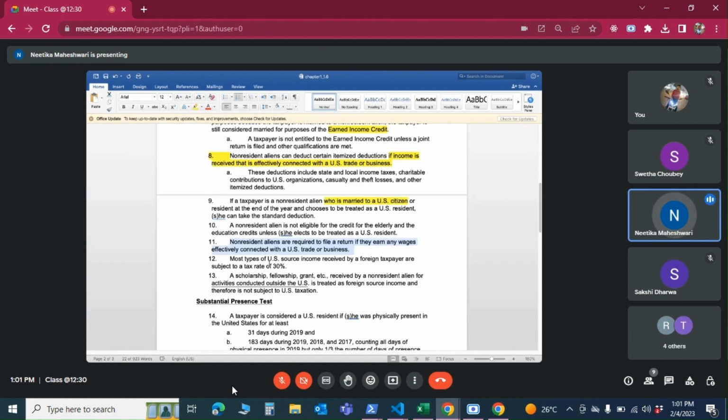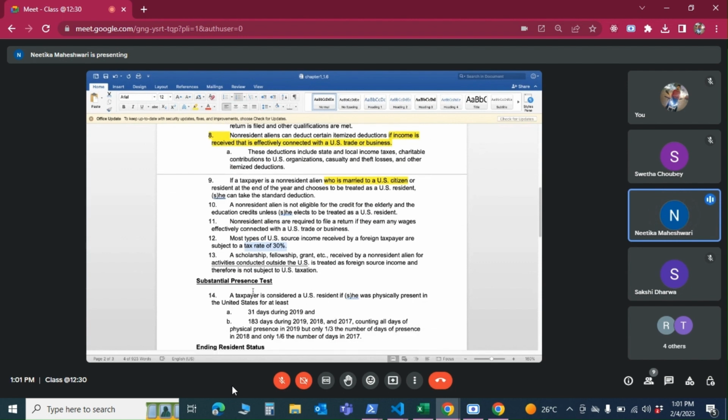Most types of US source income will be subject to a tax rate of 30%. So again, this is some kind of hardship for a non-resident, that mostly they'll be straight away taxed at 30%. The US is not giving the benefit that a resident would get.